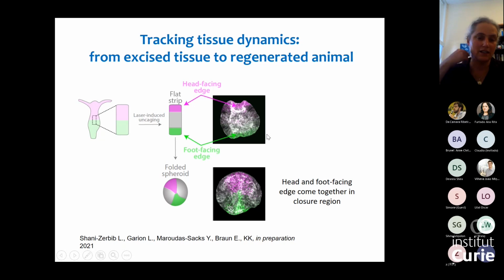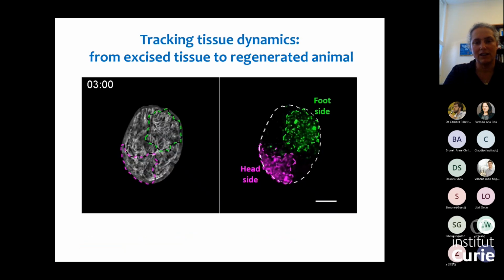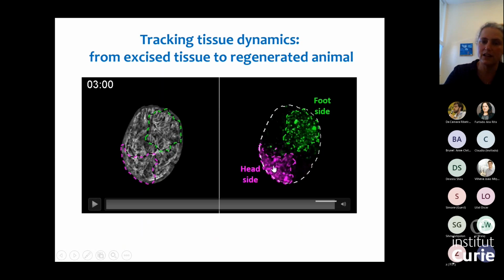When the tissue folds, as I mentioned earlier, this is not a trivial thing in terms of the organization of the fibers and also in terms of polarity. As you can see here, the foot-facing side and head-facing side of the tissue come together. Now we can follow the dynamics of the tissue. Again, we're starting from the folded spheroid here, with the head-facing side labeled in magenta and the foot-facing side labeled in green, and you can see the dynamics.